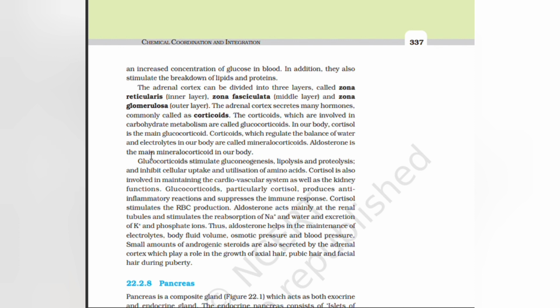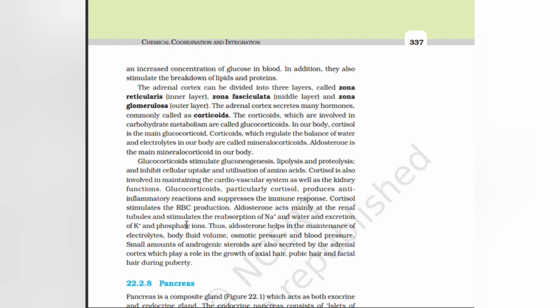Aldosterone is the main mineralocorticoid in our body. Glucocorticoids stimulate gluconeogenesis, lipolysis and proteolysis, and inhibit cellular uptake and utilization of amino acids. Cortisol is also involved in maintaining the cardiovascular system as well as the kidney functions. Glucocorticoids, particularly cortisol, produce anti-inflammatory reactions and suppress the immune response.